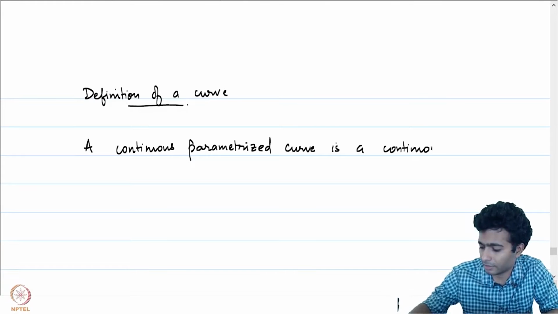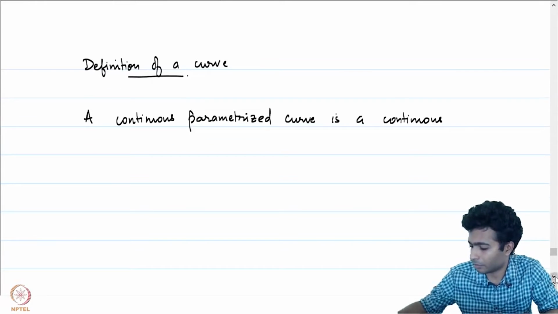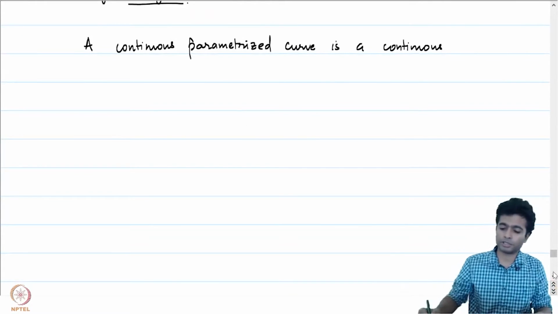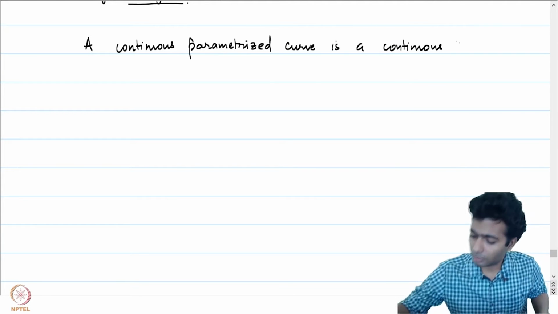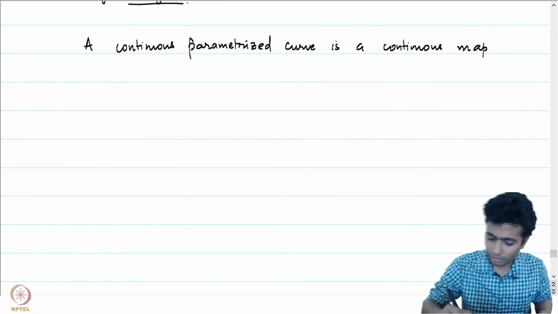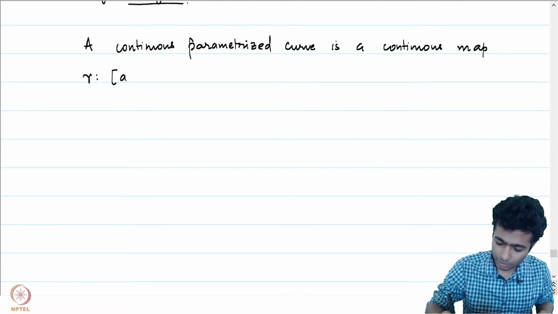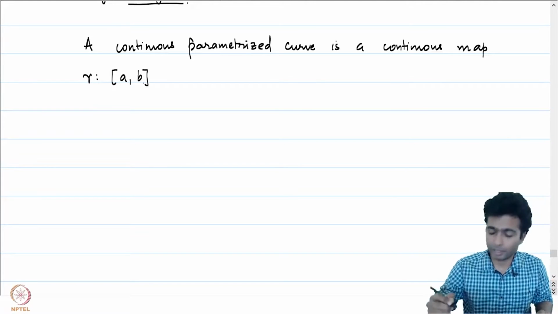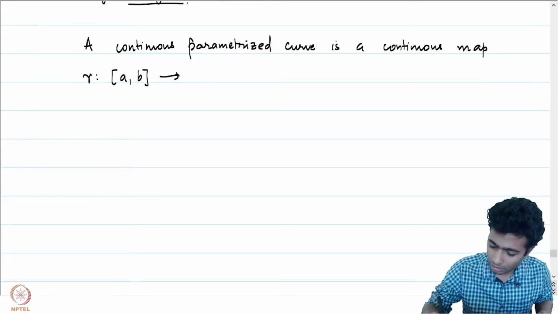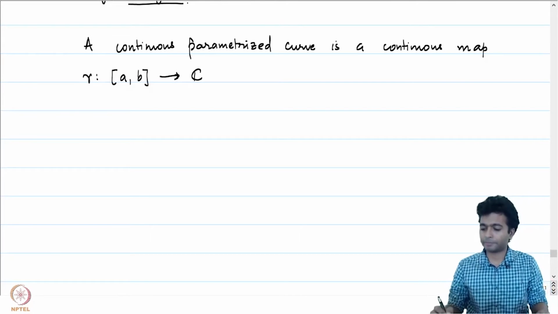We have already seen this while we went through the review of various topological notions on the complex plane. This is a continuous map gamma from a closed interval [a, b] in the real line into the complex plane.